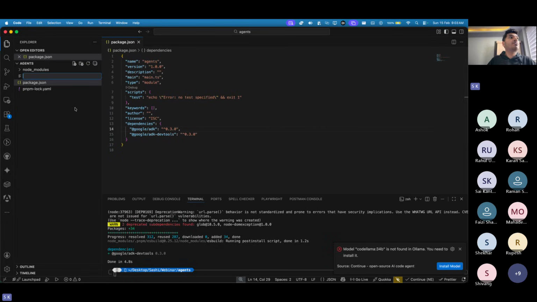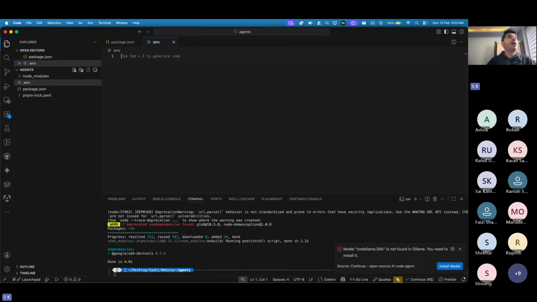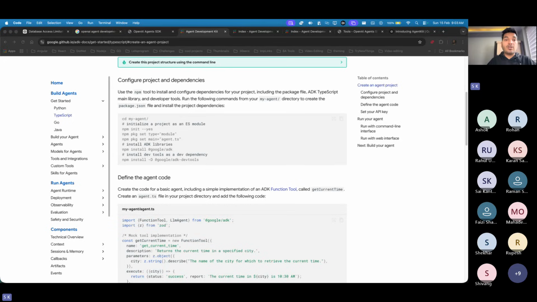Now I also need a .env, and I'm not going to show this to you guys. So let me take it to my other screen. What I'm going to do is add an API key so that it just works. I'm just doing some prerequisites. I haven't started the coding yet.